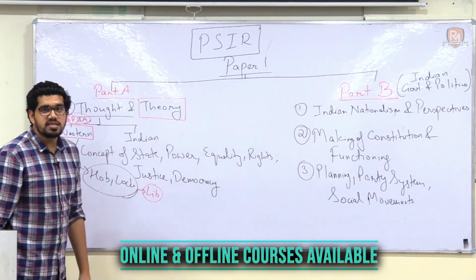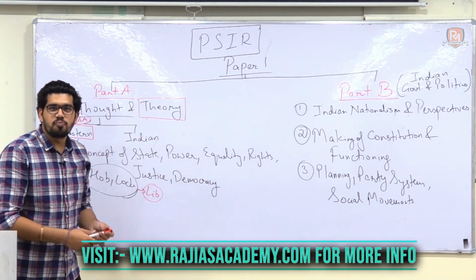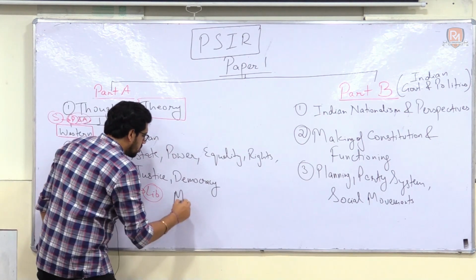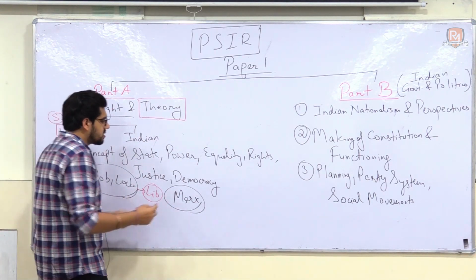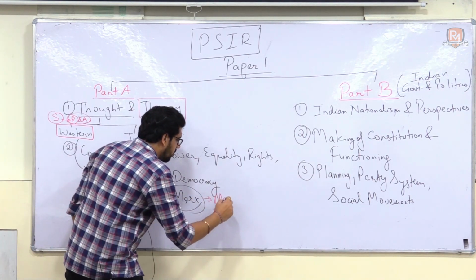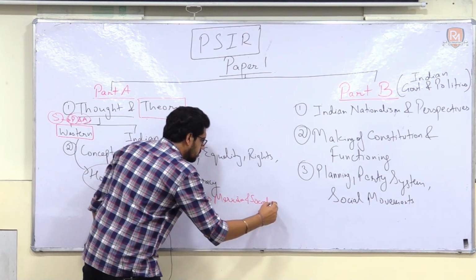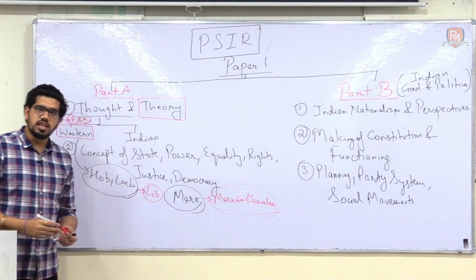And now imagine how important Karl Marx is in the syllabus of political science and international relations. So then we will introduce you to the idea of Karl Marx. And this idea of Karl Marx is related to the concept of Marxism and socialism, which is again the theory that is mentioned in your syllabus.